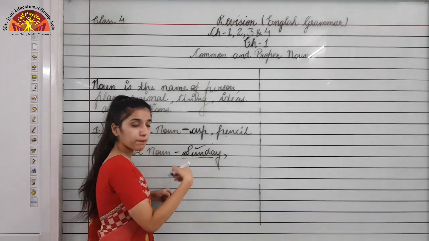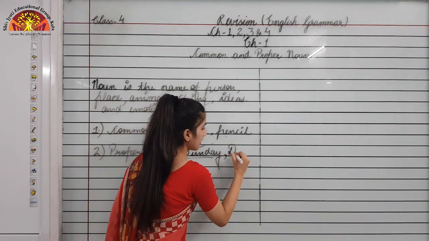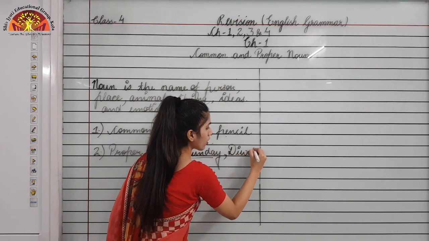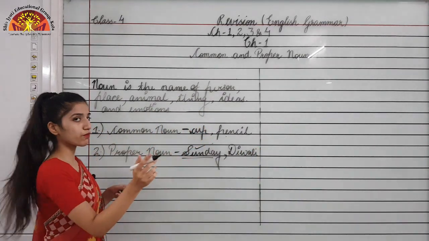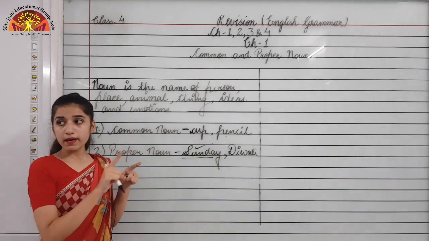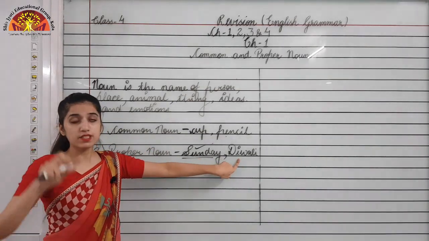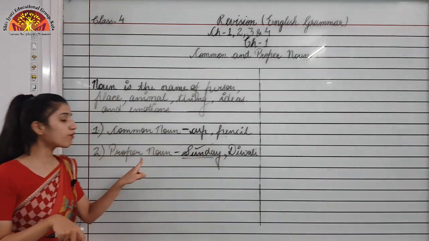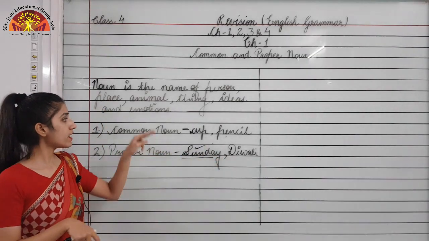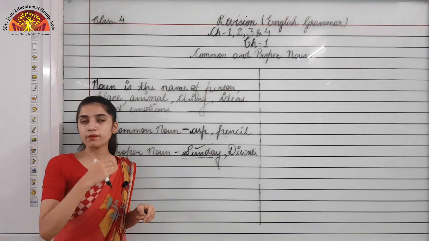Moving to another example, that is Diwali. I'm not calling it a festival. If I say festival, then that would be an example of common noun. But I'm talking about Diwali, which is the name of a specific festival. So that will be the example of proper noun. Okay, so these are some examples of common and proper nouns.